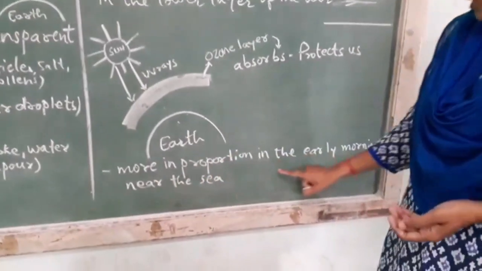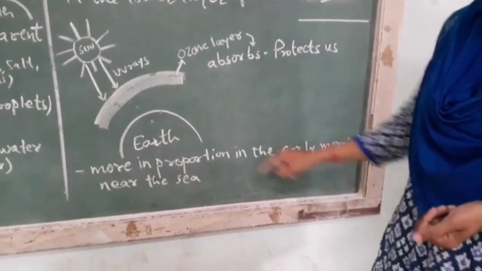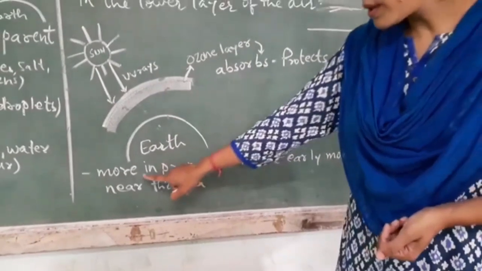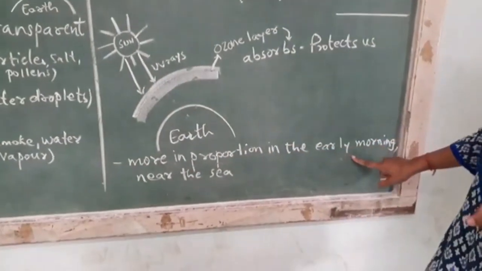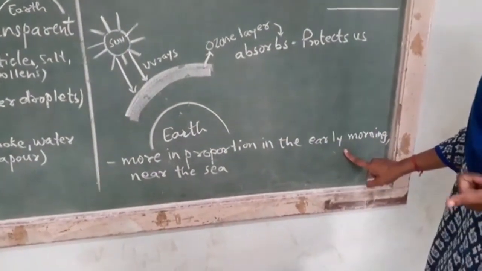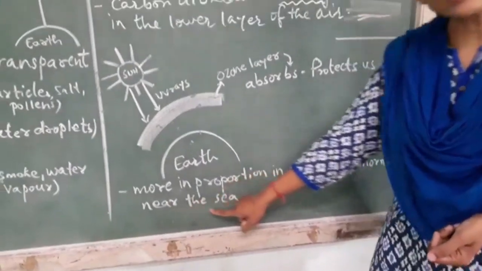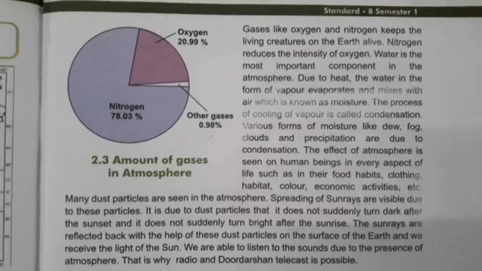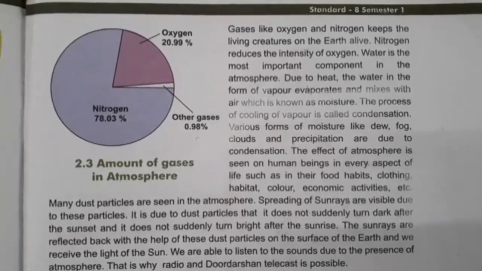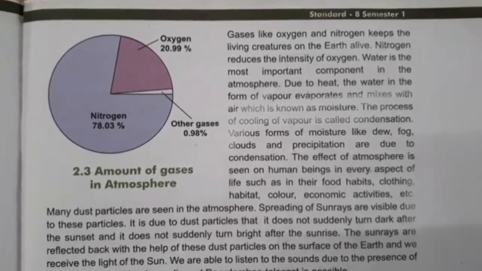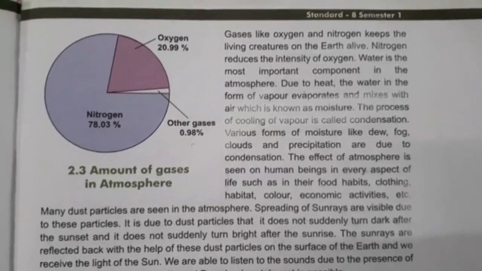More in proportion in the early morning. When do you find ozone layer? Ozone gas will be found more in the early morning, in the open grounds, and also near the sea in the early morning. See page number 9. Gases like oxygen and nitrogen keep the living creatures on the earth alive.